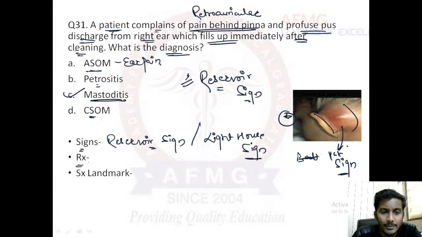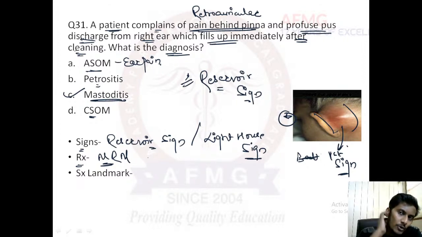What will be the treatment? Treatment is MRM, that is modified radical mastoidectomy. You need to remove the mastoid bone and clean it. Surgical landmark for modified radical mastoidectomy?